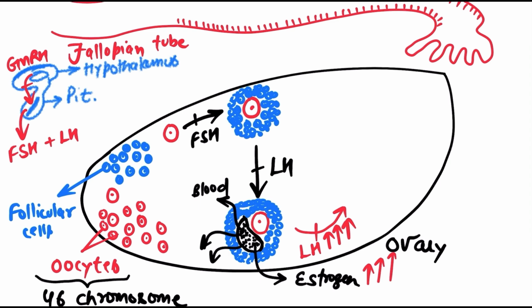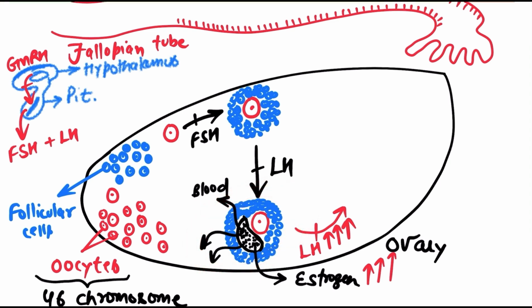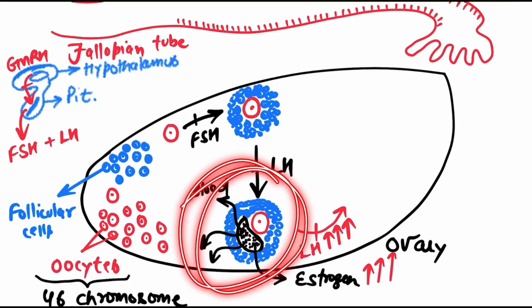Hence, this structure you are seeing here will start producing that chemical in very large quantity. What is going to happen? This structure will burst. This structure you are seeing here will burst under which hormone?